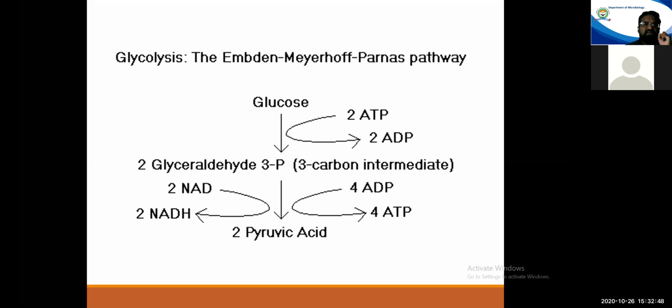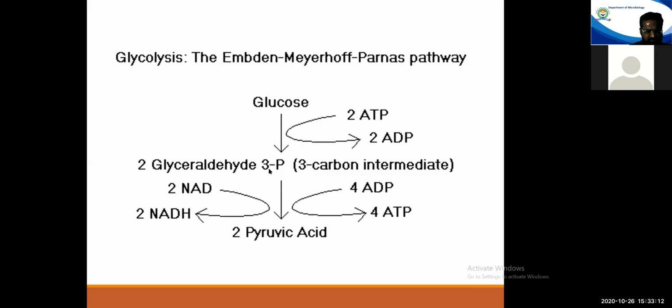Remember one thing, that for any sugar molecule to enter an energy generating pathway, it needs to be first phosphorylated. Okay, means one phosphorus group has to be attached to that sugar molecule. As you see here, this glucose is being converted to glyceraldehyde 3-phosphate.